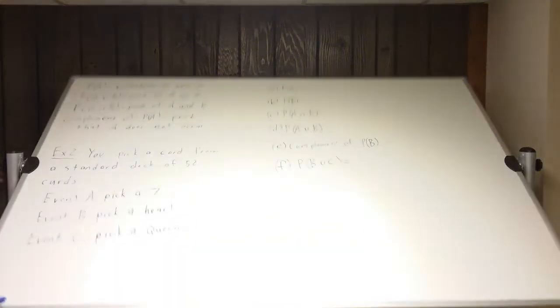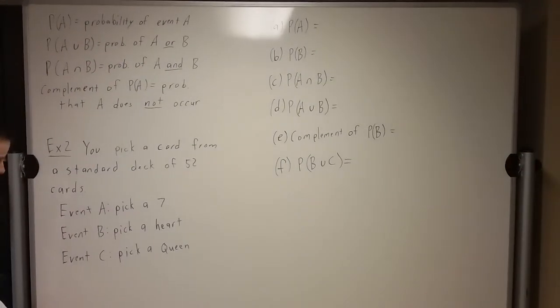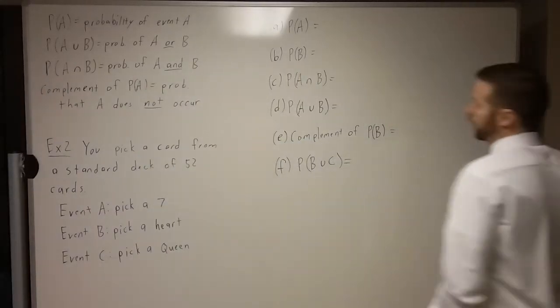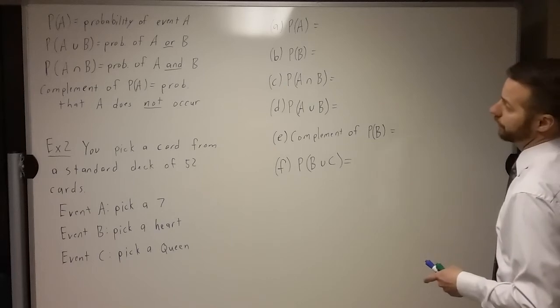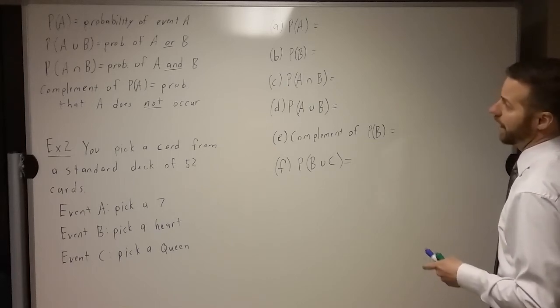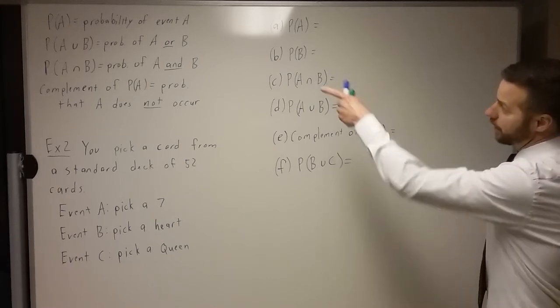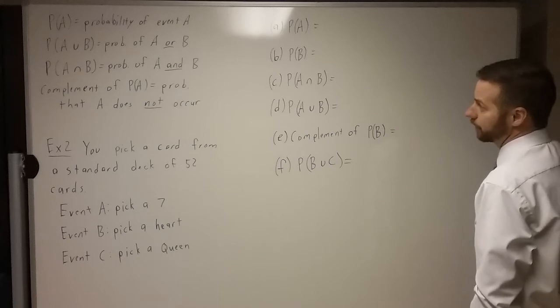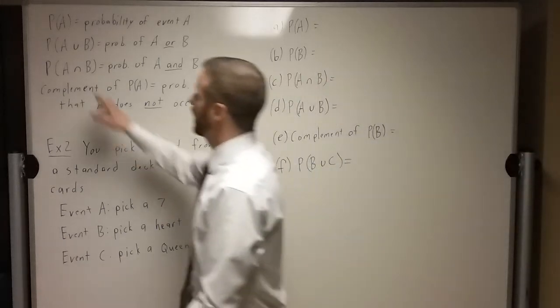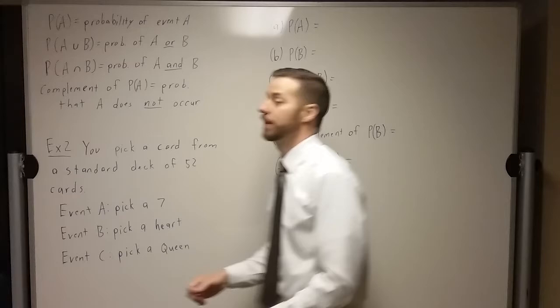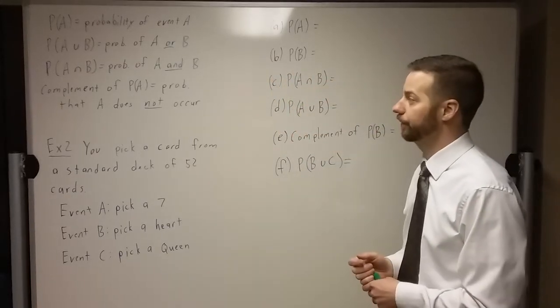And actually, the first thing I want to do here is look at a little bit of notation that goes along with some of these words that we were just learning. So if you look up at the top here, on the top left, we've got probability of A. The way we're going to write that is P and then in parentheses A. That means the probability of event A.